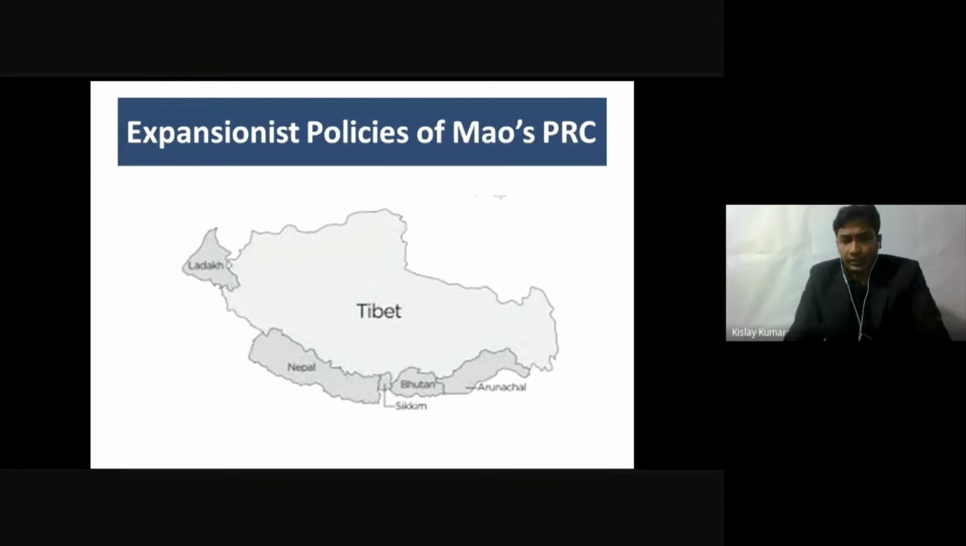Now, I would like to show you all these places on the map. So as you can see, there is a map of Tibet over here. You can see Ladakh on the western side, Nepal on the southern side of Tibet, and then there is a small state called Sikkim, and then Bhutan is a separate country, and then Arunachal Pradesh on the right side, that is a state which is under the jurisdiction of India, and it belongs to India today.